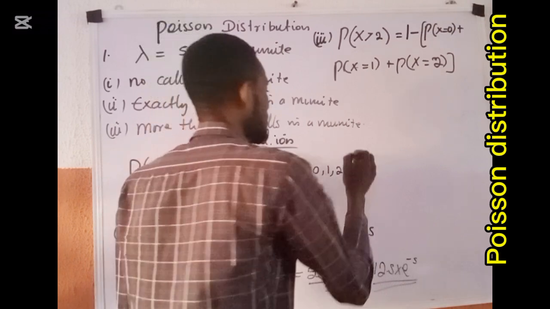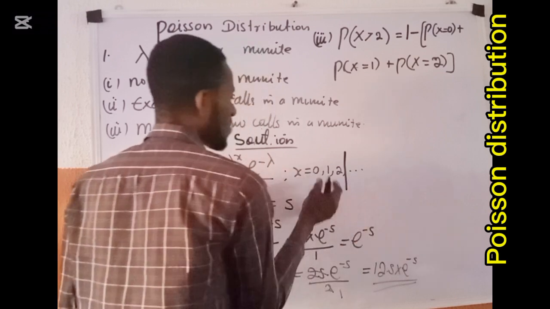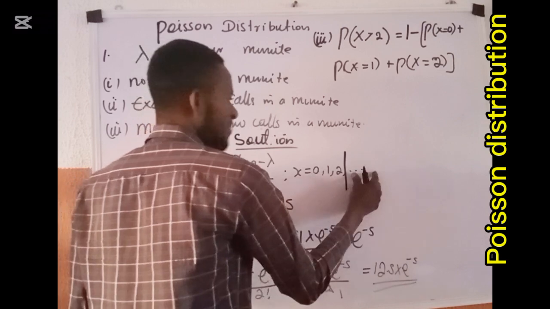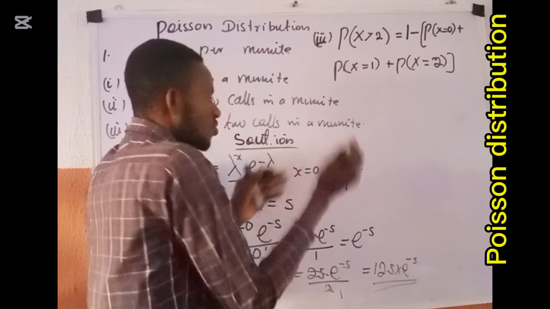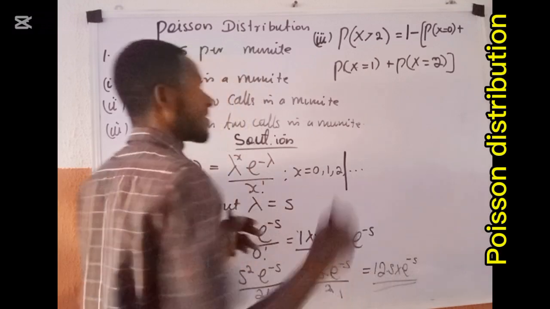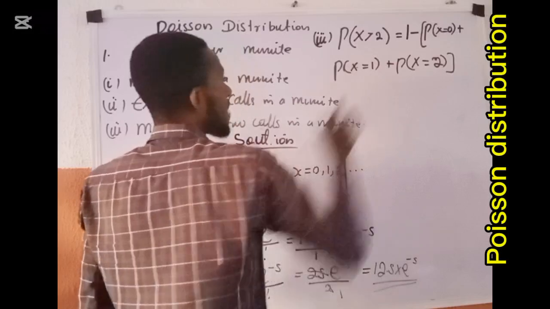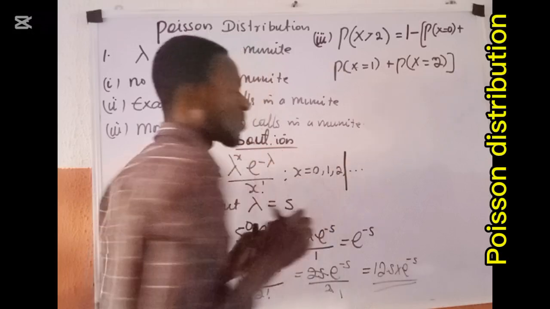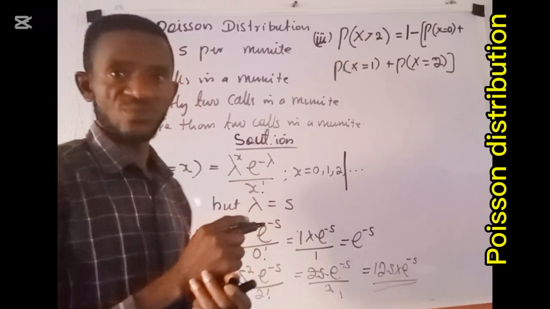and we are interested in the place where X is greater than 2. We know that when we sum the probability over the range of 0, 1, and 2, and the probability from 3 to infinity, it is going to give us 1. So the moment I subtract the probability of this one, I will be able to have the probability of the other side. That's what I'm doing here: 1, which is the total probability, minus the probability when x is 0, when x is 1, and when x is 2. The remaining is going to be the probability when x is greater than 2.